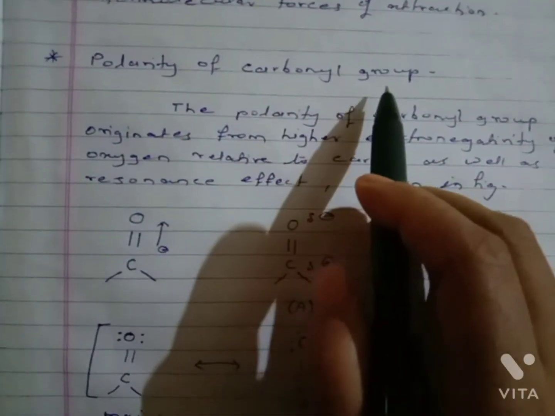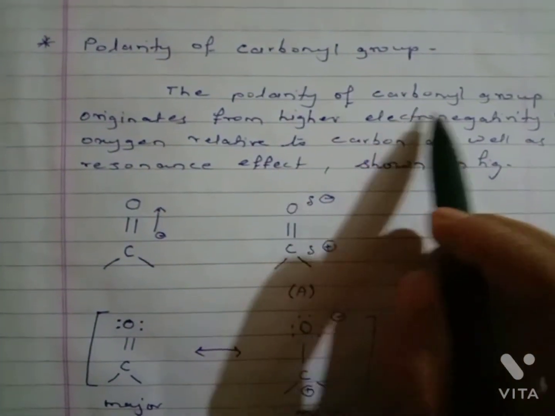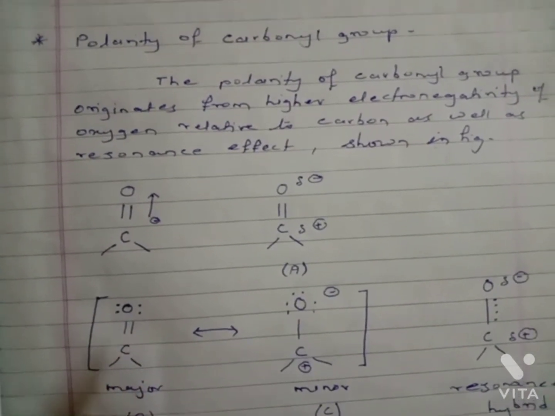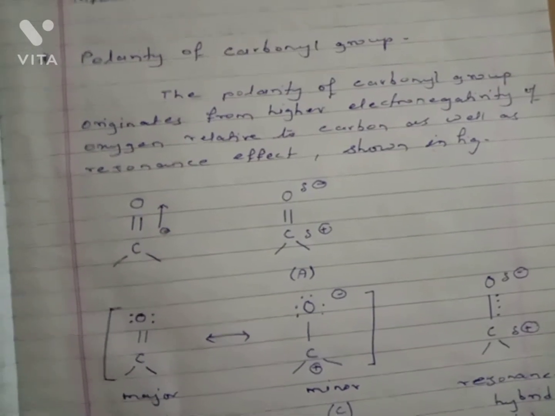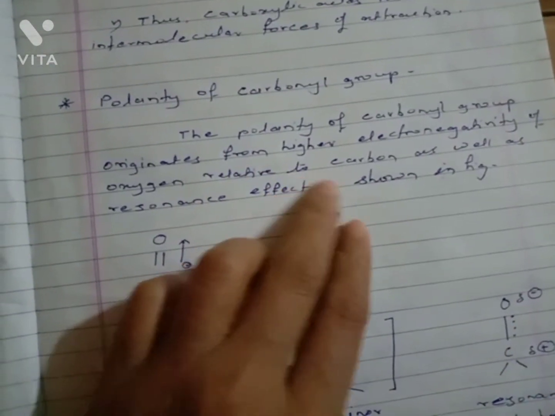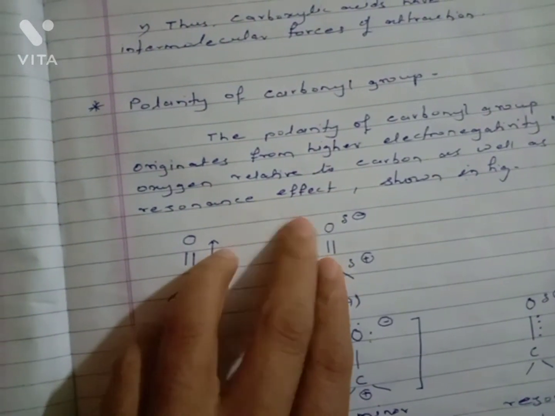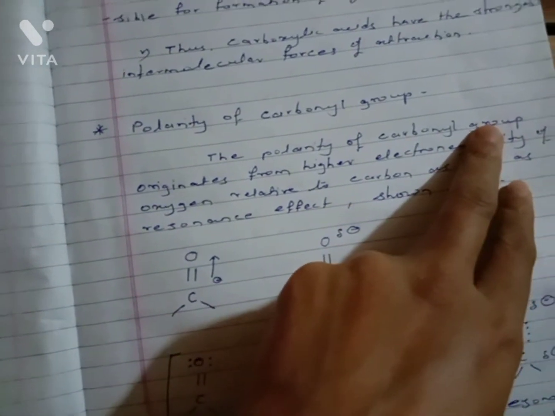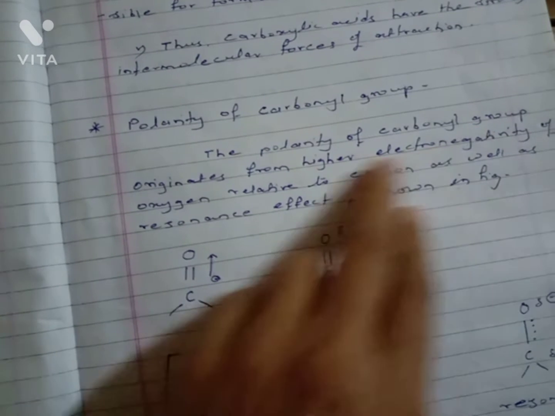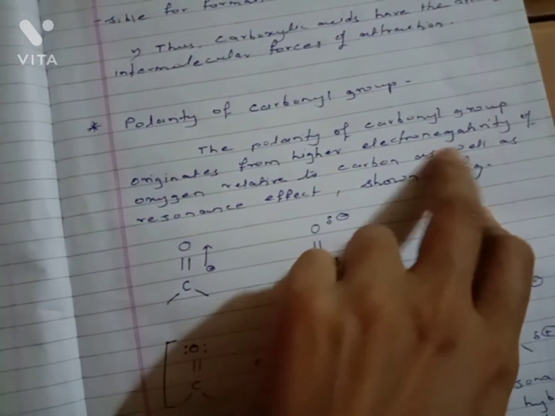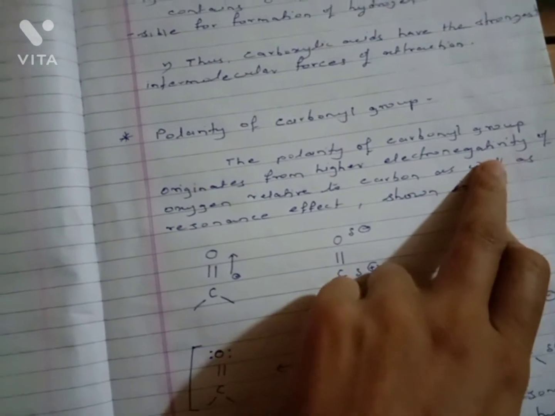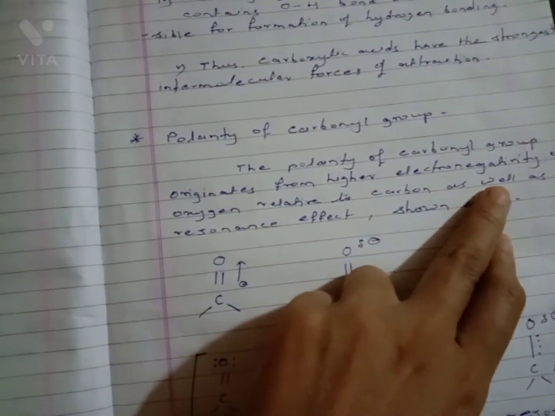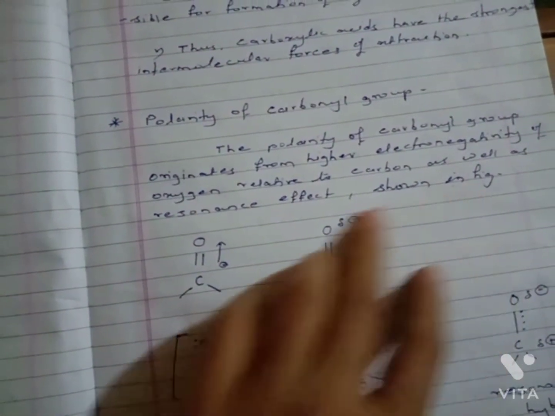Next, the polarity of the carbonyl group. The polarity of the carbonyl group, meaning carbon attached to oxygen by a double bond, originates from the higher electronegativity of oxygen relative to carbon, as well as the resonance effect. All this is shown in the figure.